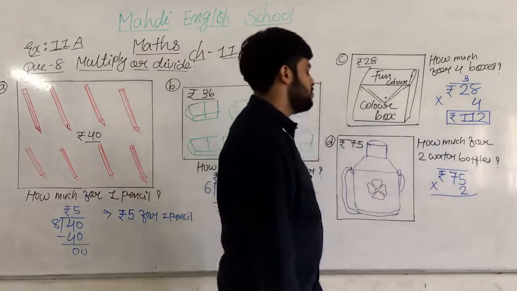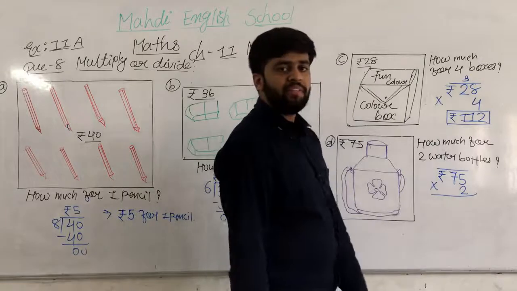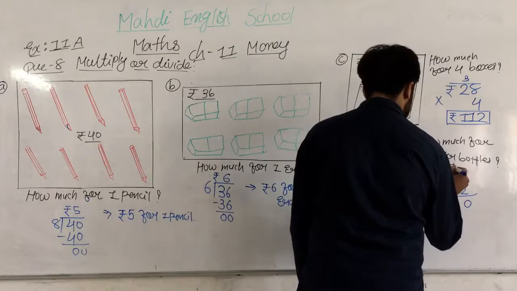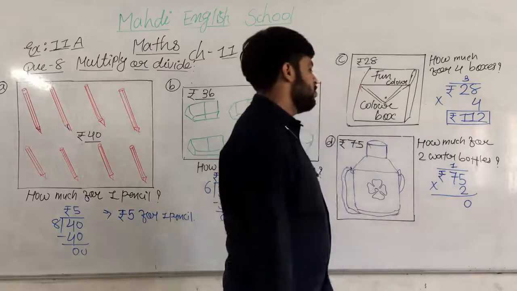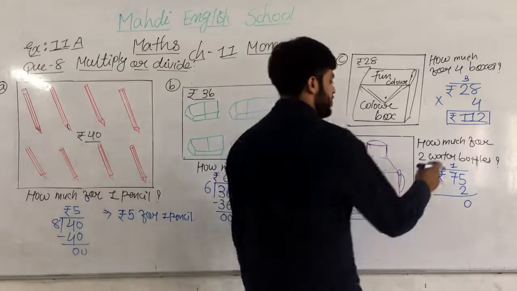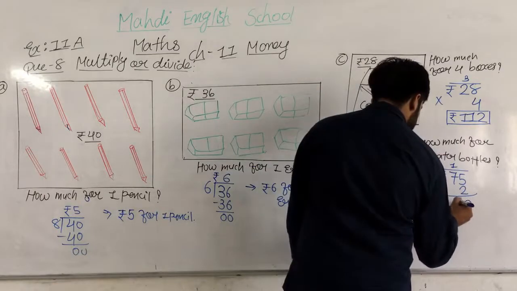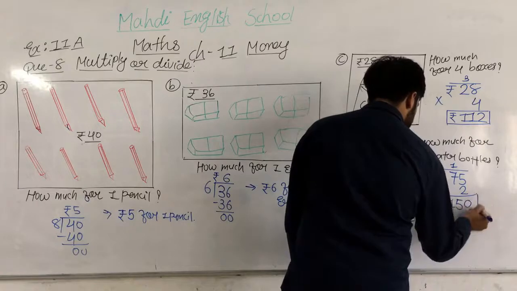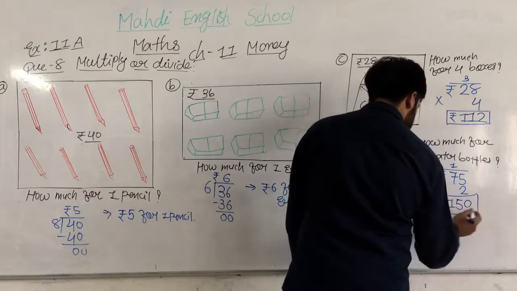Okay, my dear students, how many are 5 twos? 10. Write 0 here and 1 is carried. And then 7 twos are 14. 14 plus 1 is 15. So the answer is 150 for 2 water bottles.